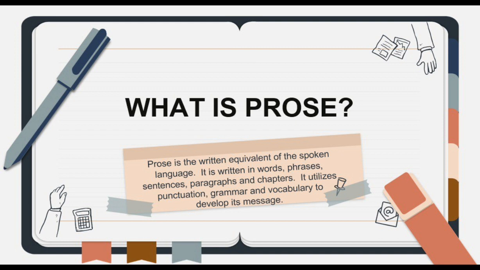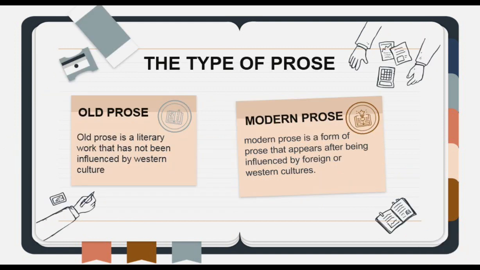Prose is a written equivalent of the spoken language. It is written in words, phrases, sentences, paragraphs, and chapters. It utilizes punctuation, grammar, and vocabulary to develop its message. The types of prose are old prose and modern prose.